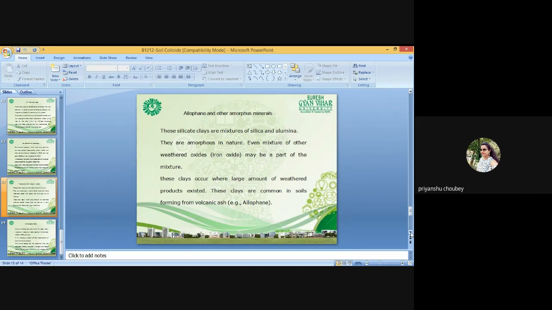In addition to these humic substances, there are non-humic classes such as polysaccharides, polypeptides, altered lignin, etc.